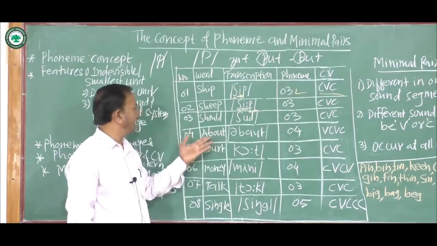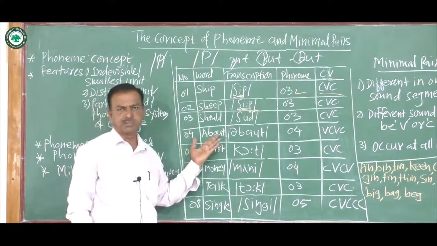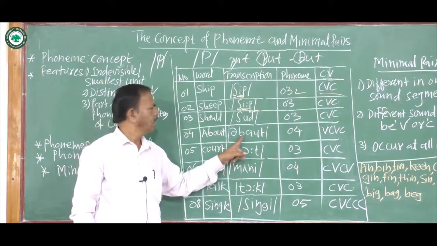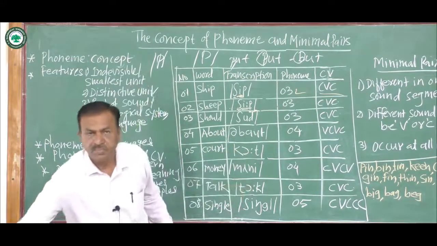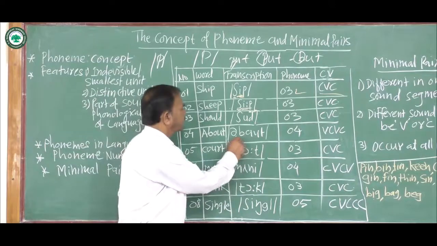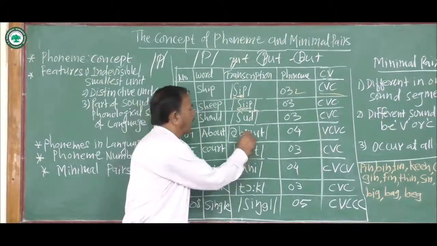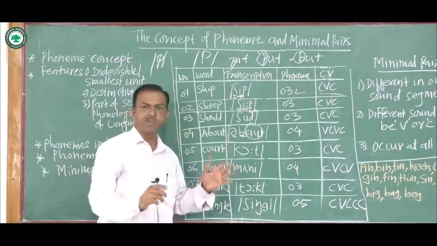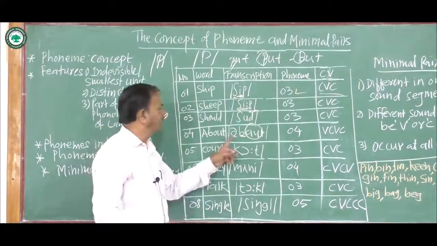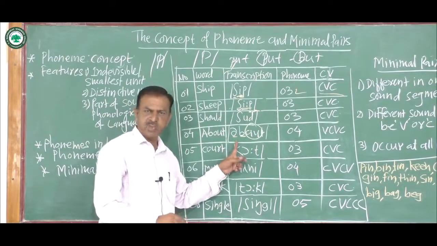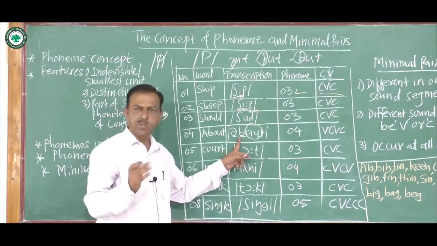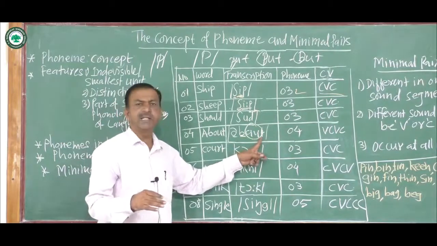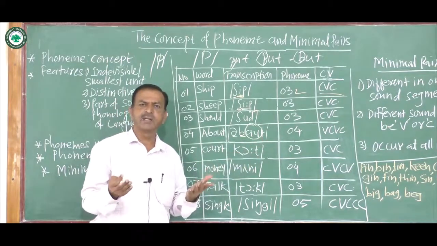In the next example, about. So this is a, b, ow, t. This ow is a diphthong, and a diphthong is treated as a vowel. The first a is also a vowel. B is a consonant. Ow is again a vowel, and t is again a consonant.